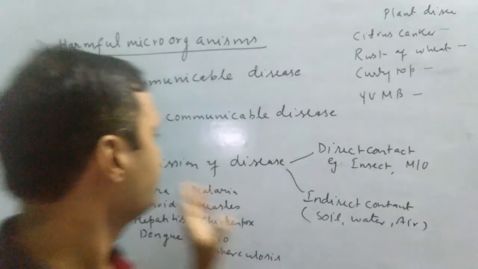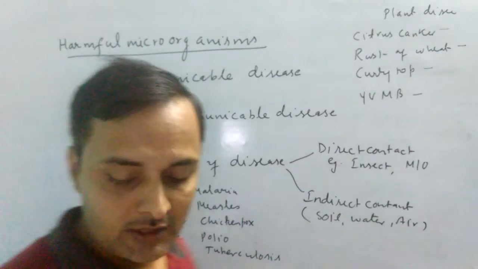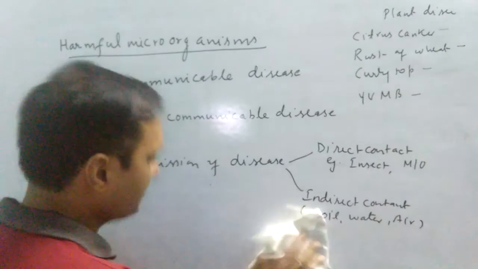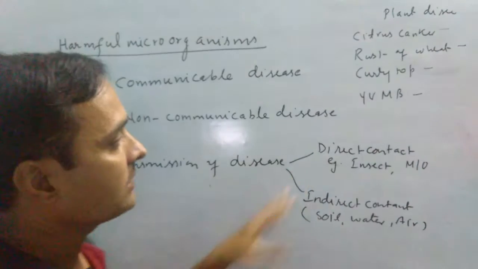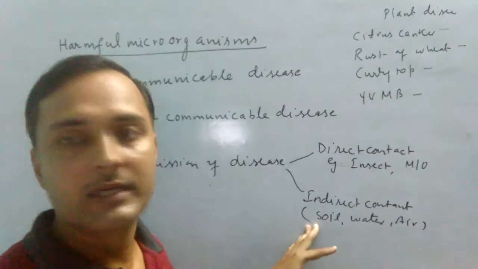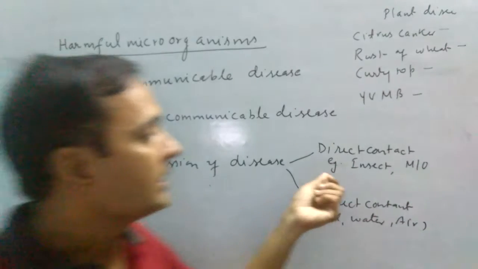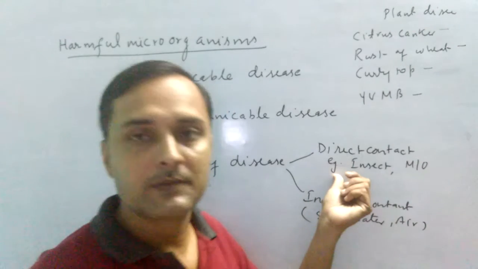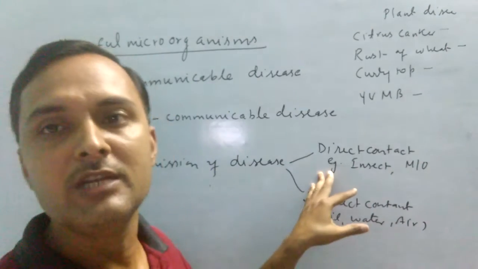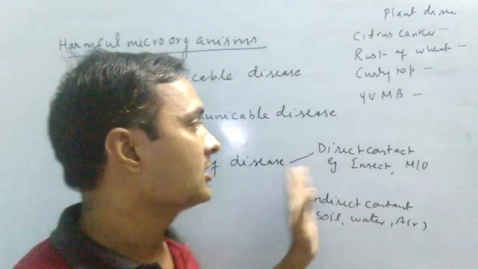Now come to the next. Transmission of disease. You can say modes of transmission of diseases. Disease can be transmitted through the following two ways: through direct contact and through indirect contact. Direct means the disease is directly transferred from one living organism to another. There is no medium required for the transmission of disease.